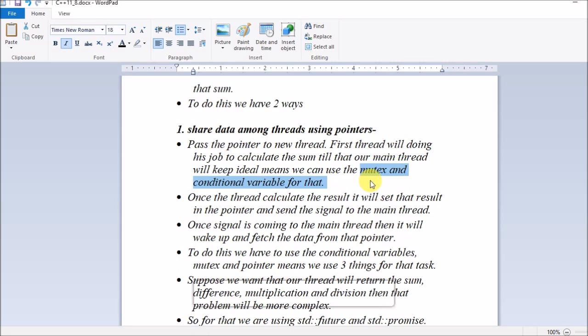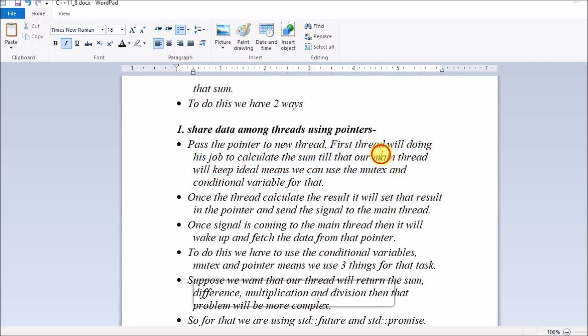Once the subthread completes the sum operation, it will send a signal to the main thread saying that it has calculated the result of the sum. This is the way. Once the signal comes to the main thread, it will wake up and fetch the data from that pointer. So first we have to pass the pointer to the new thread, the subthread, and that subthread will do the job of calculating the sum.